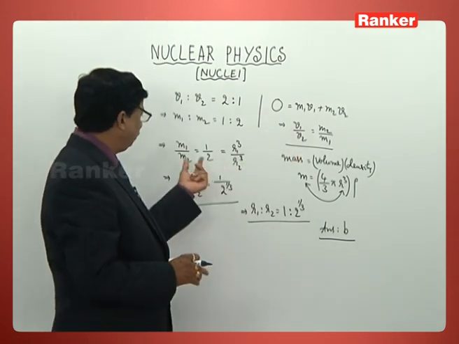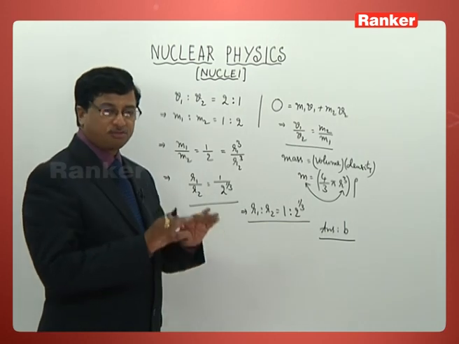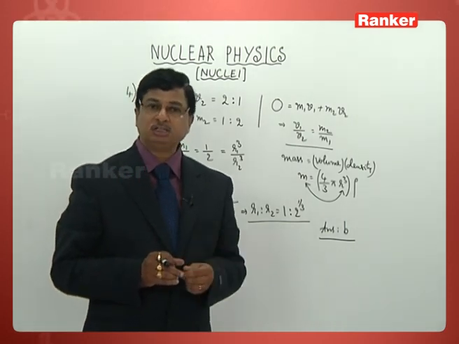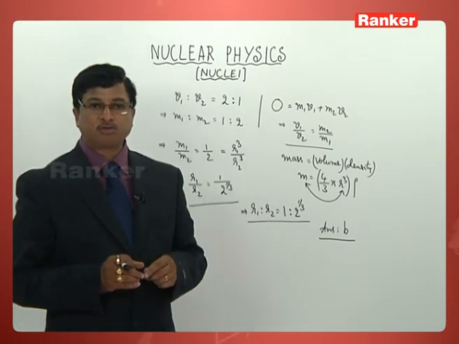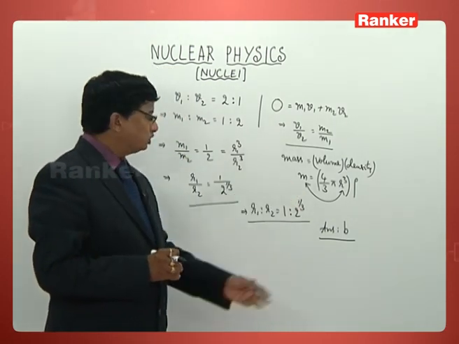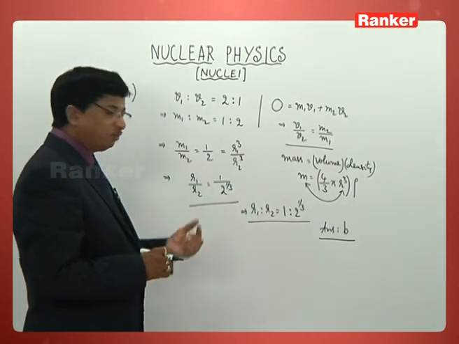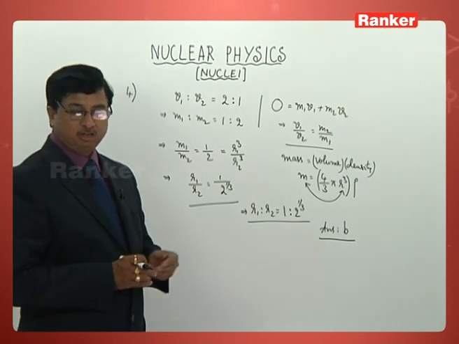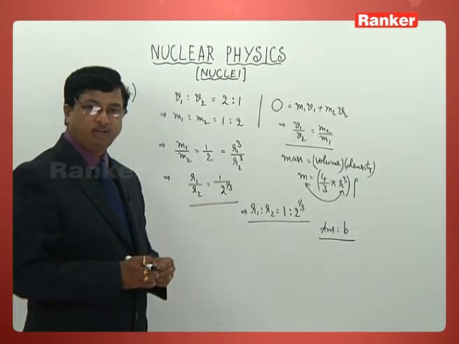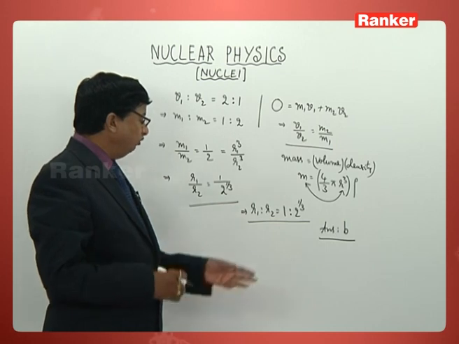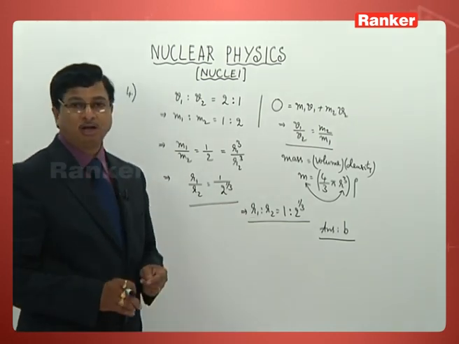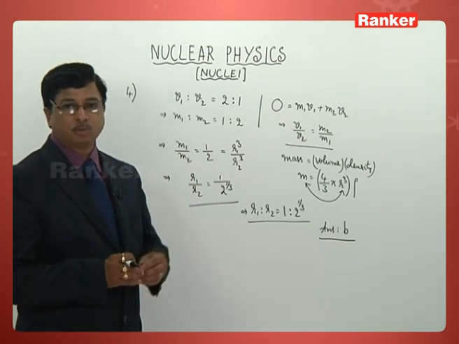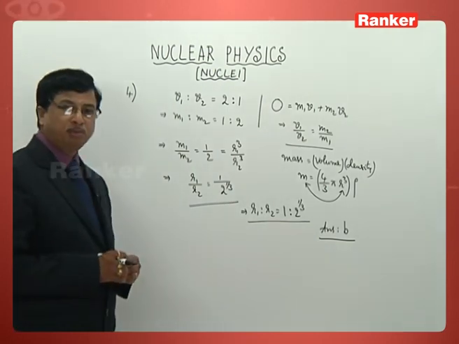And the second thing we have taken up is, since the shape of the nucleus is taken to be spherical by nature, we can consider that mass is directly proportional to R cube here. So taking that relation, we have estimated the sizes of those two nuclei, in terms of their radii only. So R1 is to R2 will now be 1 is to 2 power 1 by 3. That is the correct answer, the second option, for this problem number 4.